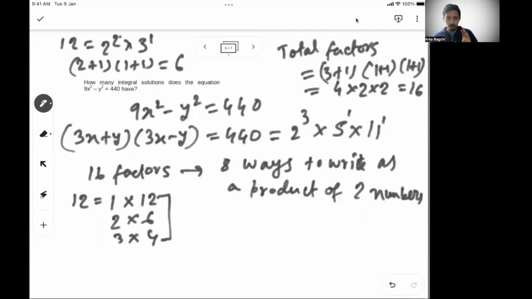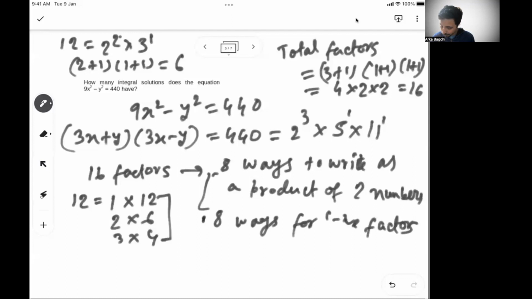So 12 has 6 factors: 1, 2, 3, 4, 6, 12. So there are 3 ways you can write it as a product of two numbers. Now the only catch here is they have not mentioned whether it's a positive or negative number. So there will be negative values as well. So 6 ways to write it as a product of two numbers when you consider only positive numbers, then similarly 6 ways for negative factors. So total is 12 ways.